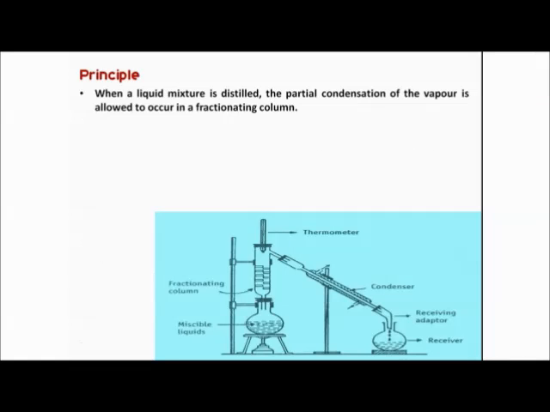So the simple principle is: when a liquid mixture is distilled, partial condensation of the vapor is allowed to occur in a fractionating column.